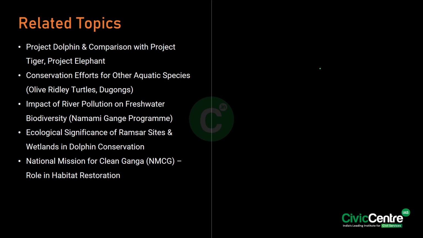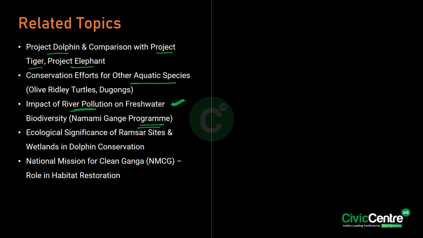So if you have to refer to similar topics, you have to refer to Project Dolphin and try to compare it with Project Tiger and Project Elephant. Okay. And the conservation efforts for other aquatic species like olive ridley turtles and dugongs, and also how river pollution is impacting freshwater biodiversity, and what is the role of the Namami Gange program with respect to this.